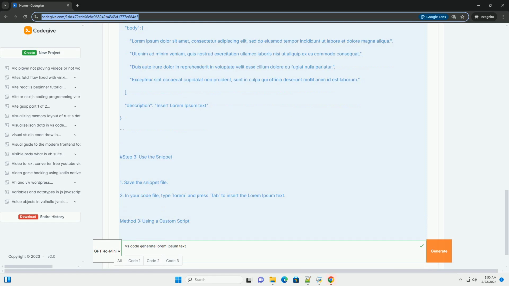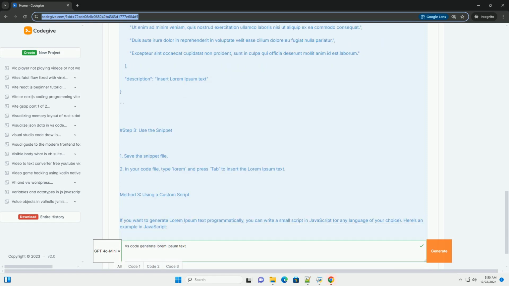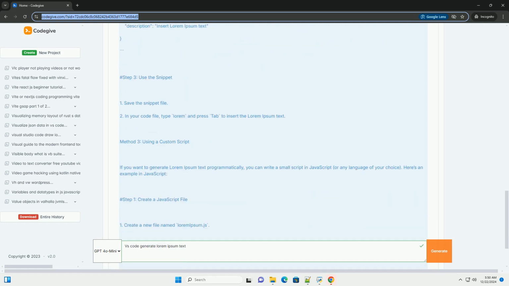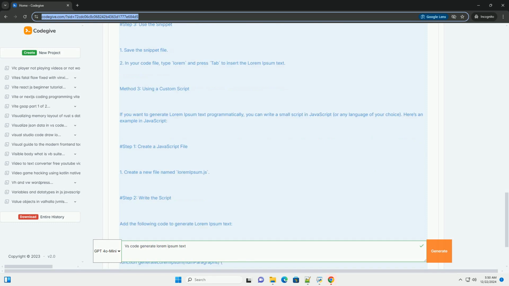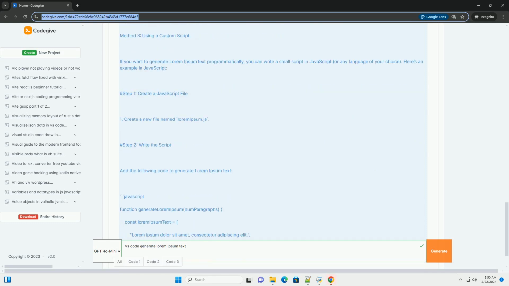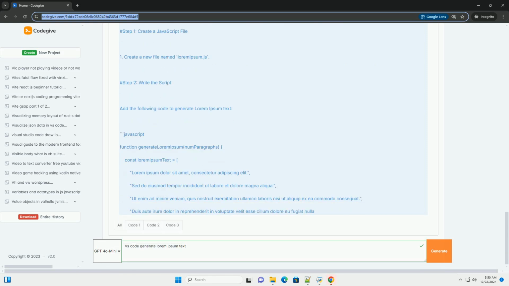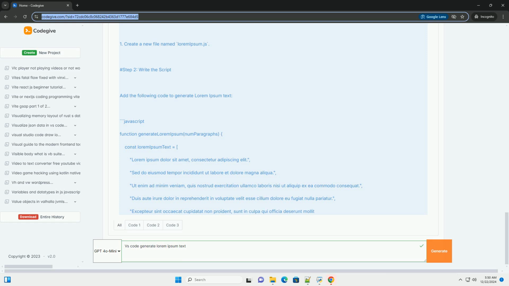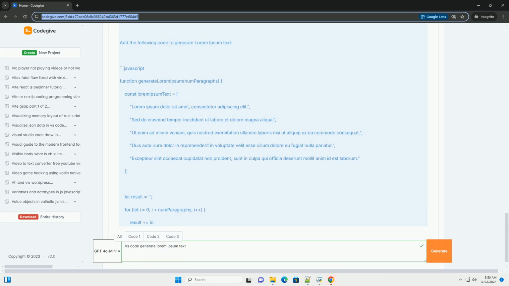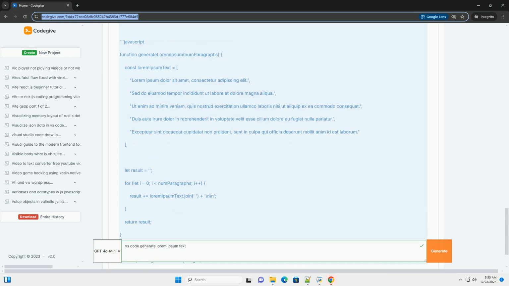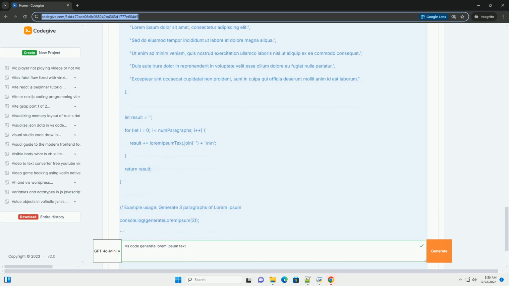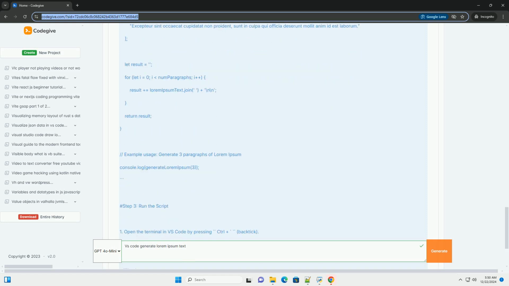Step 1, install an extension. 1. Open VS Code. 2. Go to the extensions view by clicking on the extensions icon in the activity bar on the side or pressing Ctrl+Shift+X. 3. Search for Lorem Ipsum in the extensions marketplace. 4. Install an extension like Lorem Ipsum or Lorem Ipsum Generator.